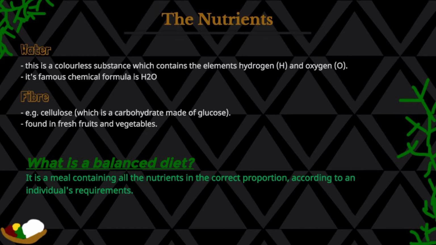And the next idea we need to look at is the balanced diet. So what is a balanced diet? It is a meal containing all nutrients in the correct proportion according to an individual's requirements. We're going to look at these requirements in a few moments.